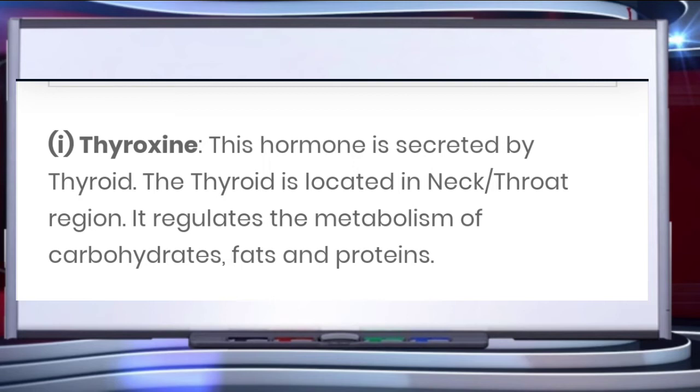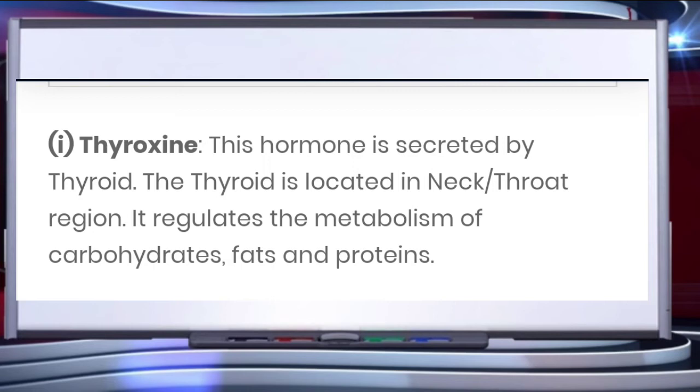Children, if the thyroxine hormone is released in less amount, then a person may suffer from a disease called hypothyroidism. And if it is released more in amount, then the person suffers from hyperthyroidism.